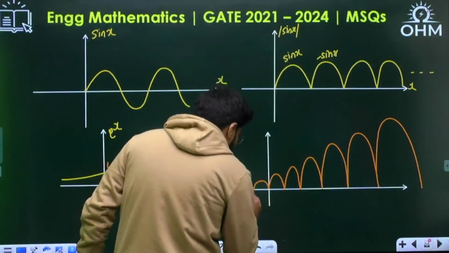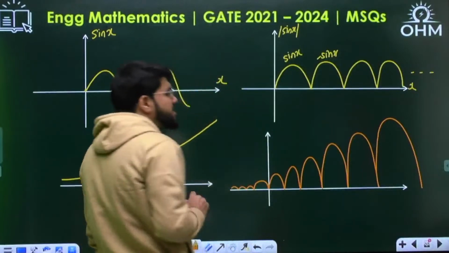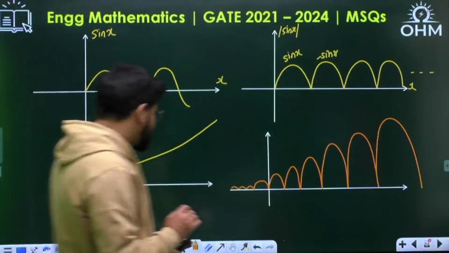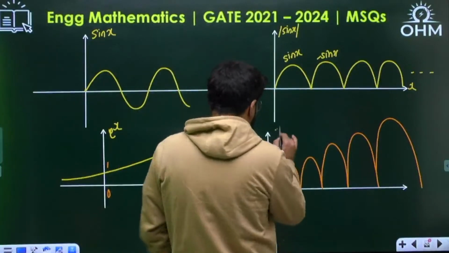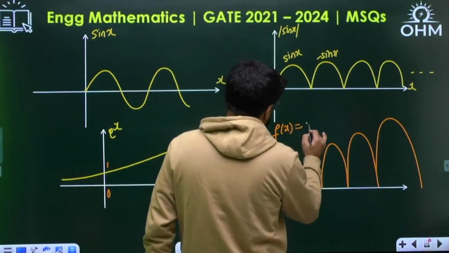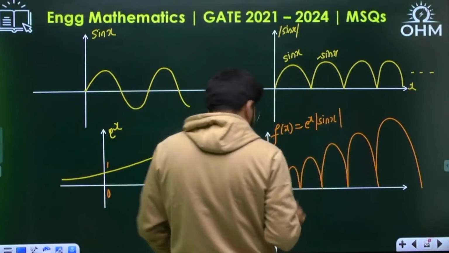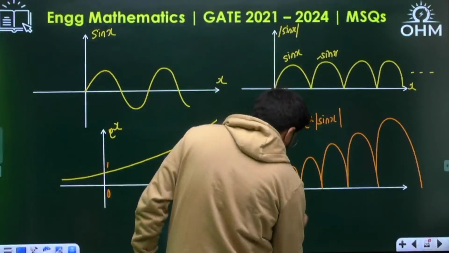Left side, it would be actually decreasing and decreasing. This is how the curve will come up. Now, this is the final curve. This is the f(x) given to me, which is the exponential function multiplied by the modulus of sin x curve. And very clearly, what are these points known as?